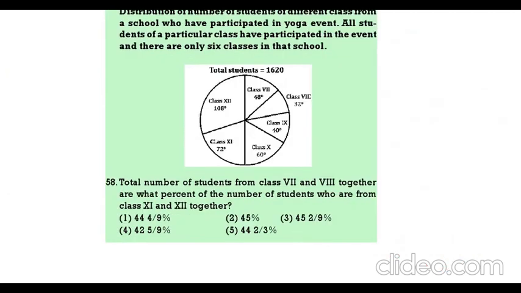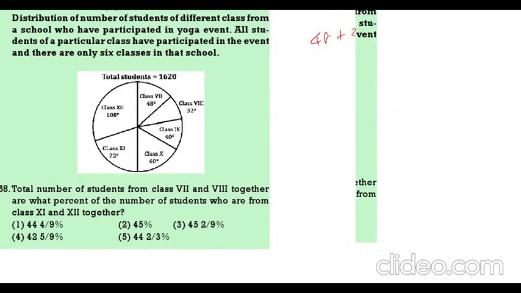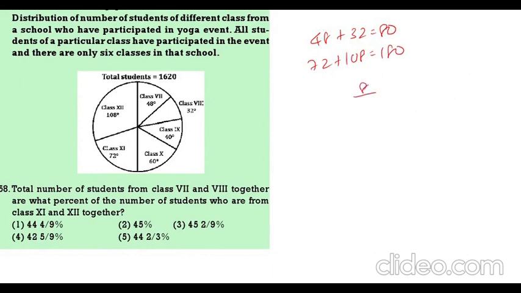Next. The total number of students of 7th and 8th. 7th is 48, 8th is 32. Total 80. Now 11th and 12th, that is 180. So 80 is what percent of 180? So 8 by 18 is nothing but 4 by 9. 4 by 9 is always equal to 44 4 by 9. No need of calculation also.